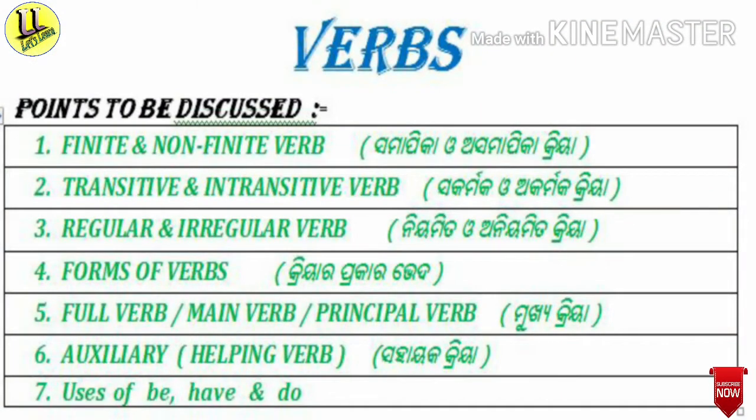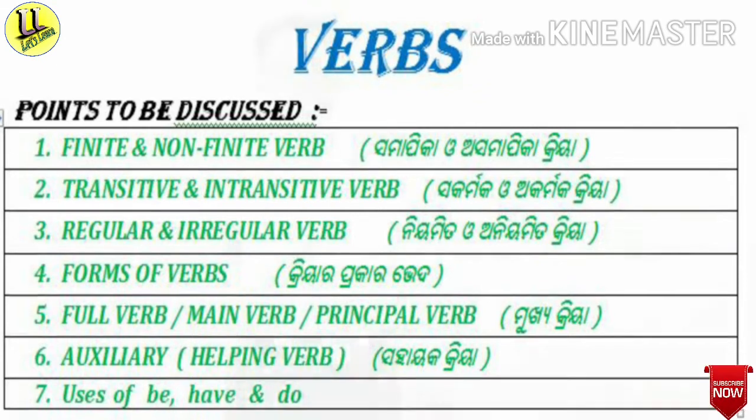The parts are: finite and non-finite verb, transitive and intransitive verb, regular and irregular verb, then forms of verbs, then full verb or main verb or principal verb, then auxiliary or helping verb, and in the last part we will see the uses of be, have and do.